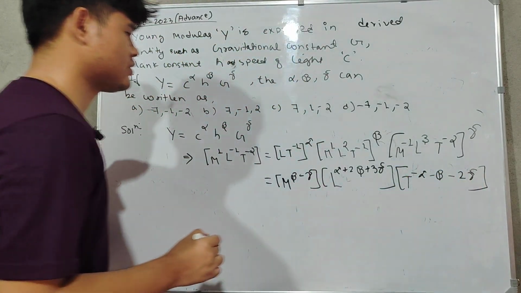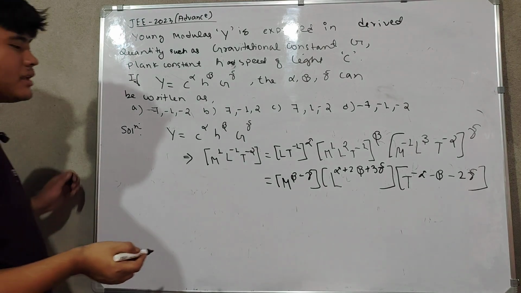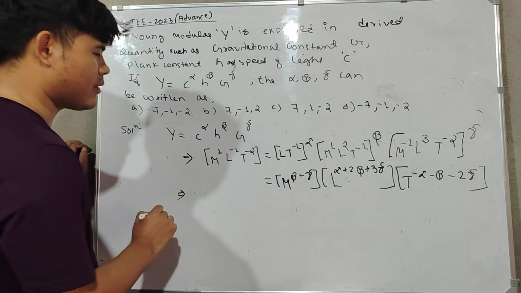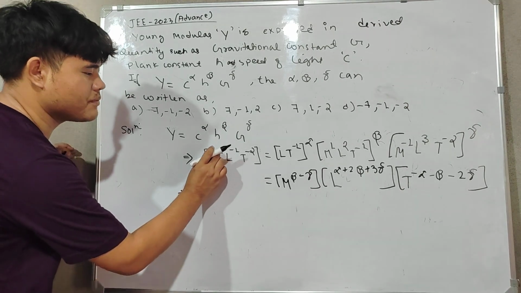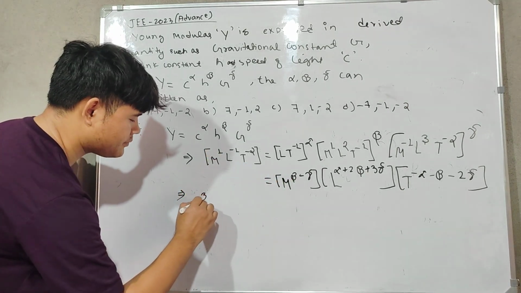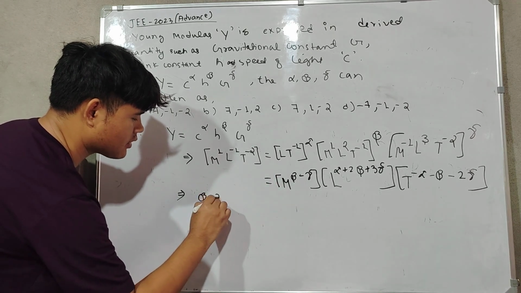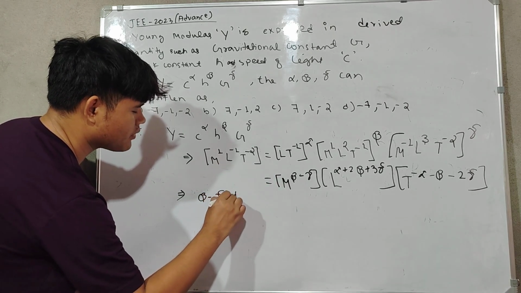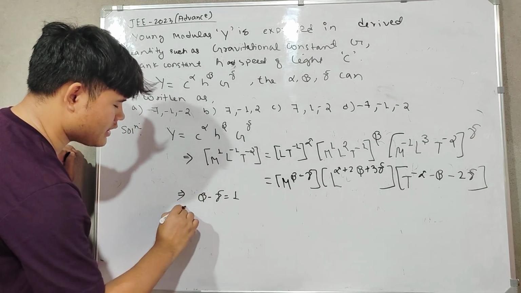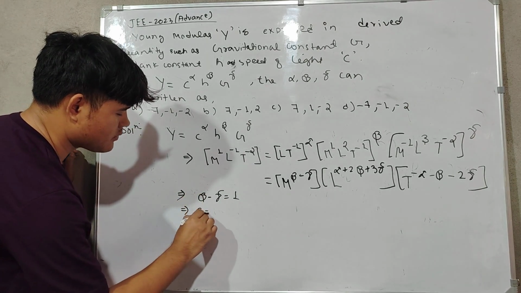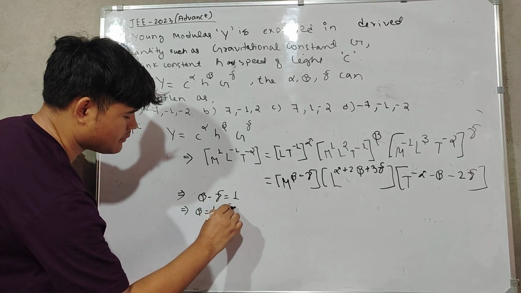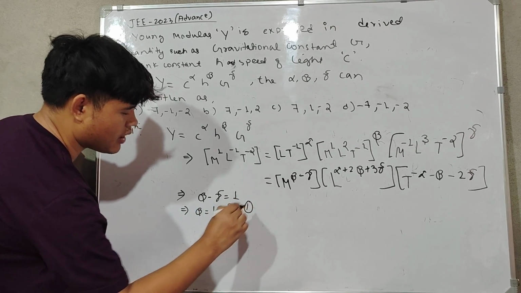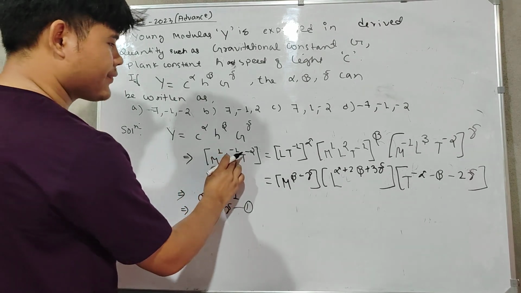So we can equate the powers. Comparing M1, beta minus gamma will be equal to 1, or we can write beta is equal to 1 plus gamma. This is equation 1.